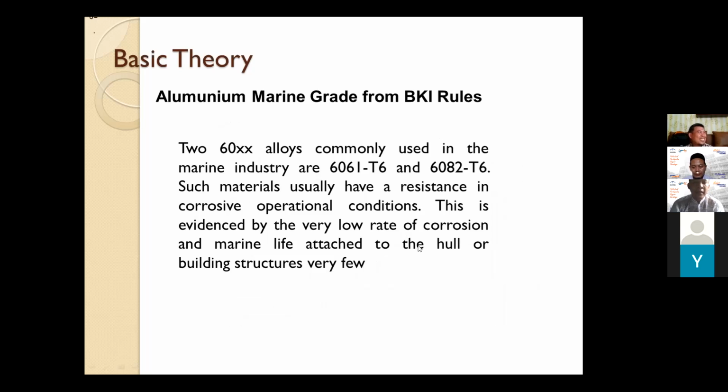And then we use plate for the ship hull. We use material 6030 aluminum alloy to apply on the ship structure. So this makes it marine grade from the PKI standards certificate.